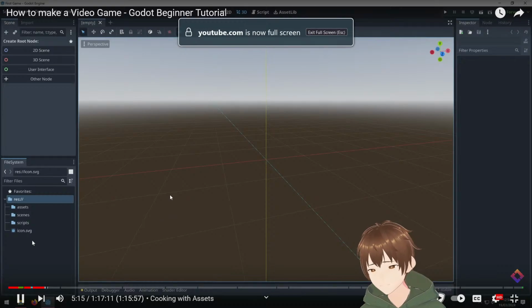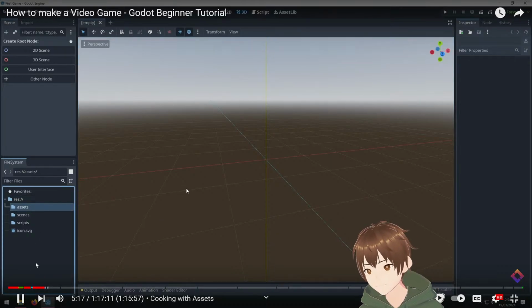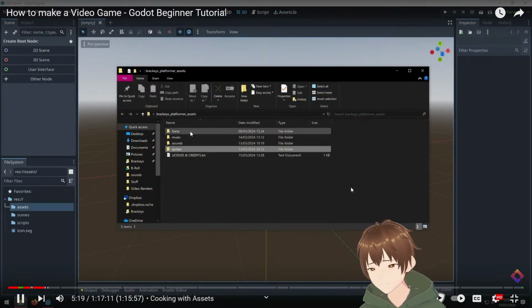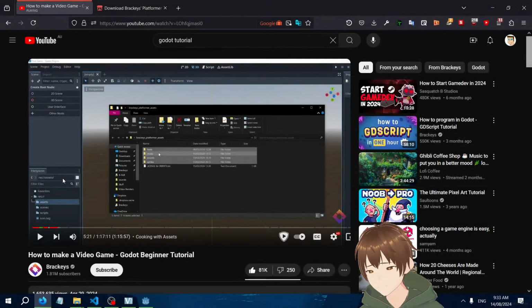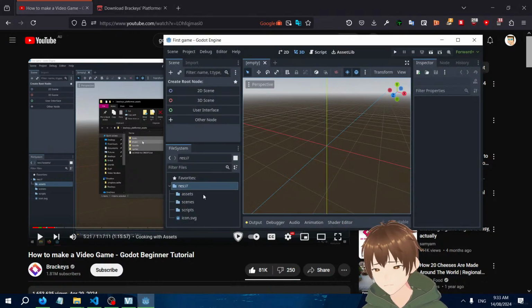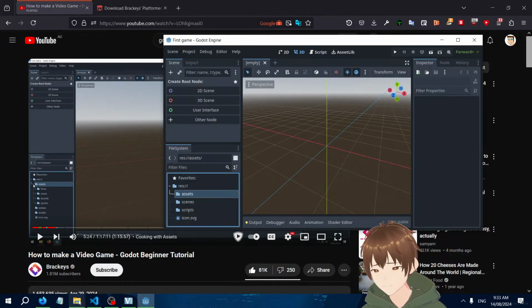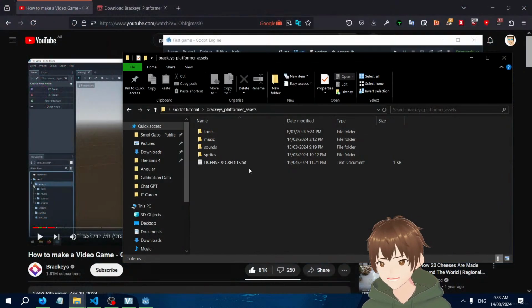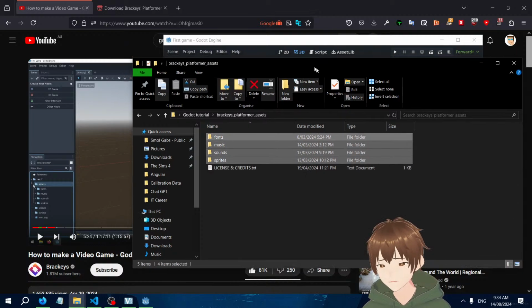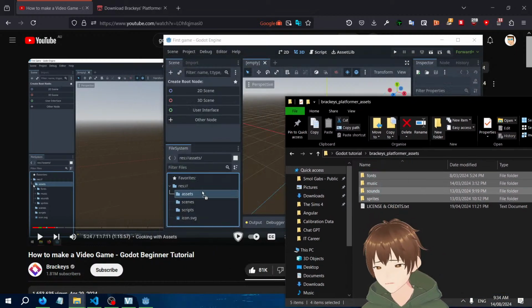We can simply drag and drop our assets into the assets folder. So I'll select the assets folder, open up my assets here. I'm going to select all the subfolders. Okay. So assets. And click and drag them into Godot. Okay. So we gotta go here, gotta go there. Bring in all the assets.